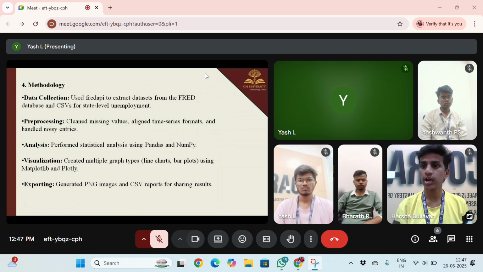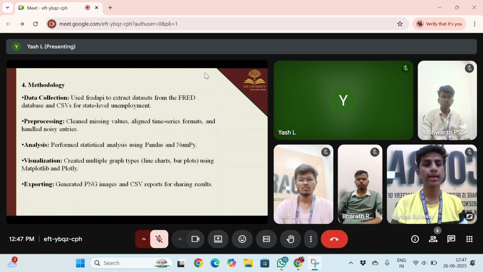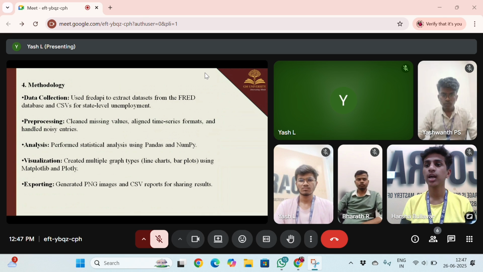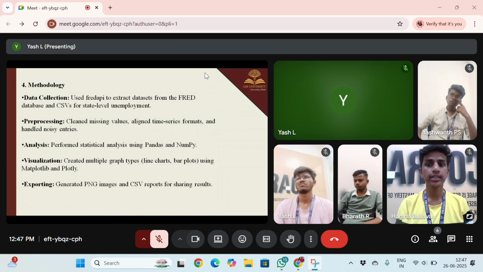And this is the methodology of our project: data collection, pre-processing, analysis, visualization, and exporting. Data collection means we are collecting the data from the FRED API database, which means Federal Reserve Economic Data. In that database we collect datasets like inflation rate, unemployment rate. And pre-processing: cleaned missing values, aligned time series formats, handled noisy entries.